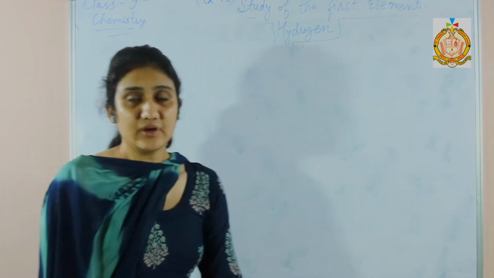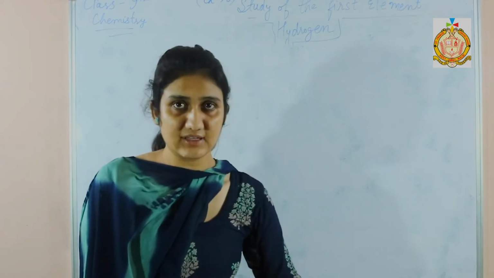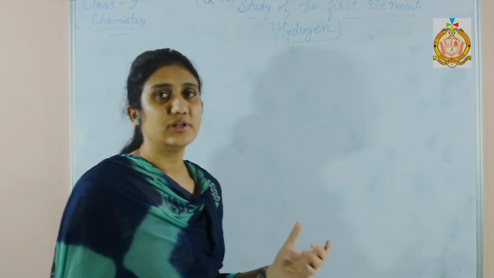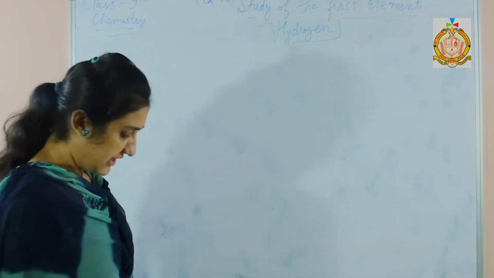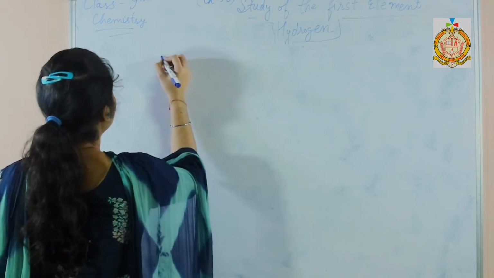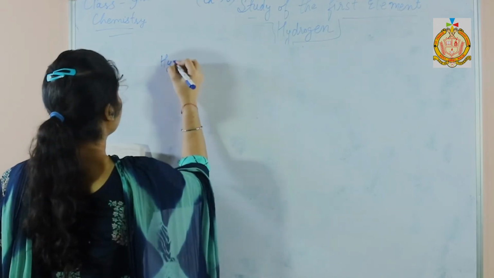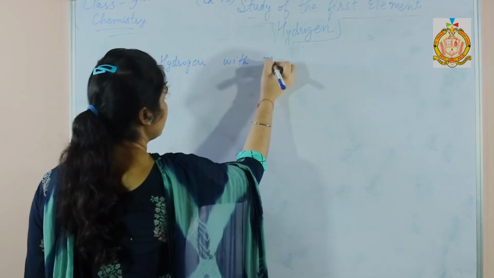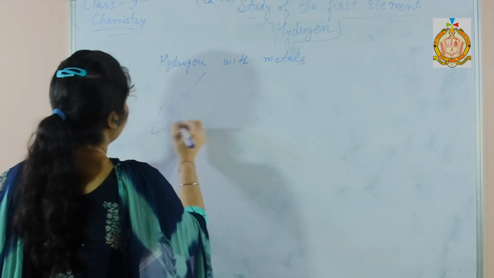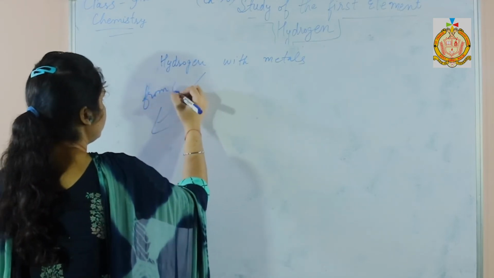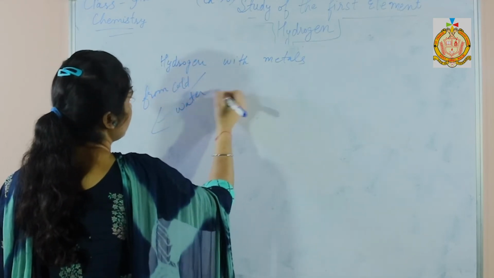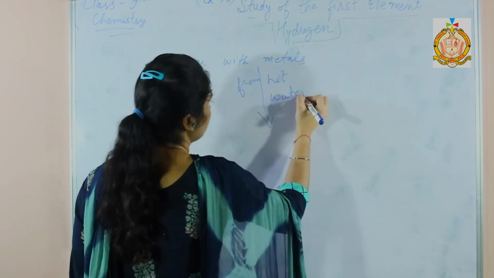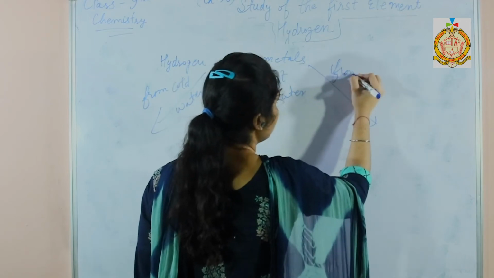Hydrogen can be prepared from the reaction of metals, that is alkali metals, with water: with cold water, hot water, and water in the form of steam. So metals which react with cold water. Preparation of hydrogen with metals from cold water, from hot water, from steam.